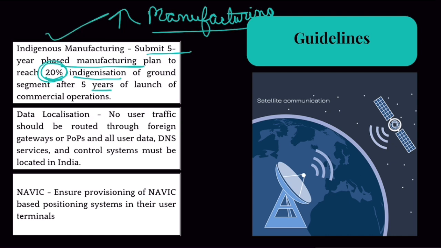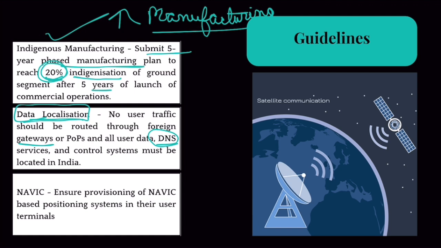Then, whatever data would be collected by these companies from Indians, because Indians would be using their services, that data has to be stored in India. This is known as data localization. These foreign companies cannot take Indians' data abroad. They have to store it in India. Clear? Plus, no foreign internet gateways would be used, for security reasons. And the domain name system would also be hosted in India. The websites have a name, that is known as a domain name basically.